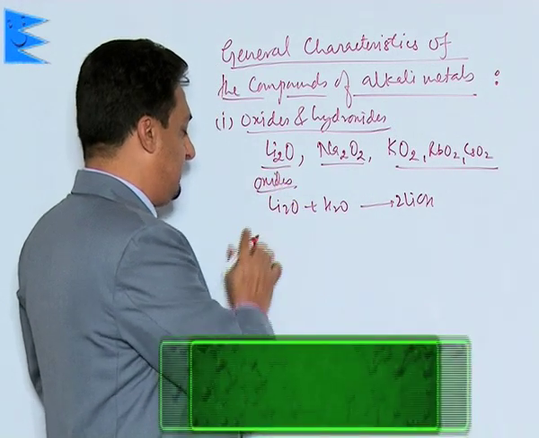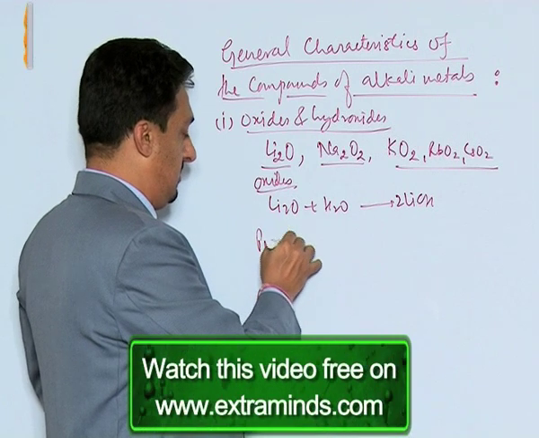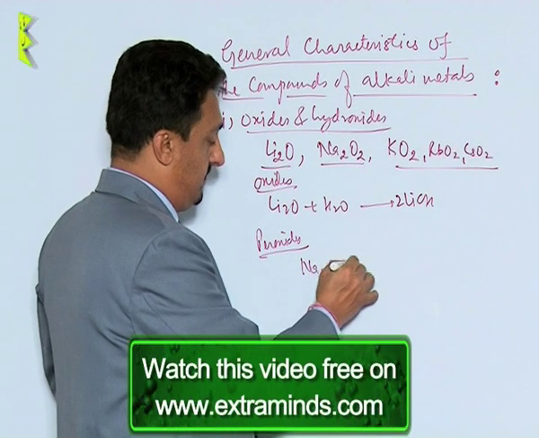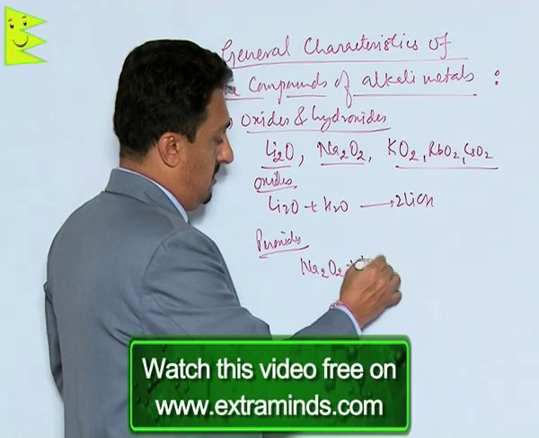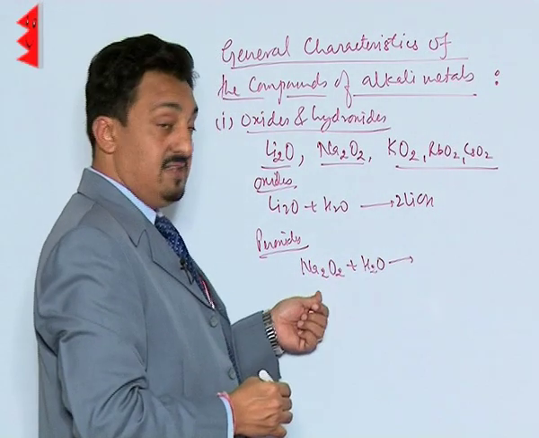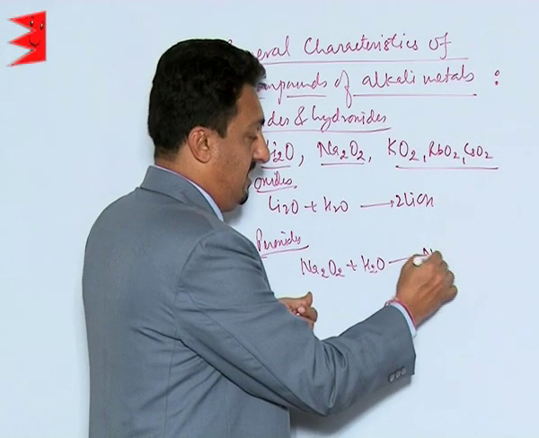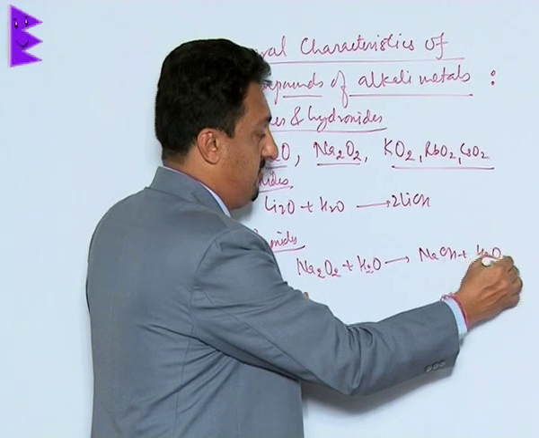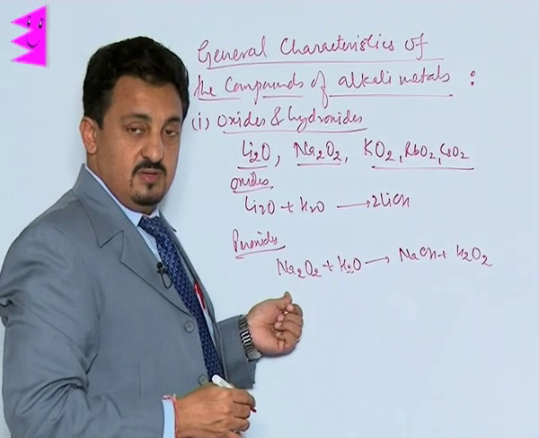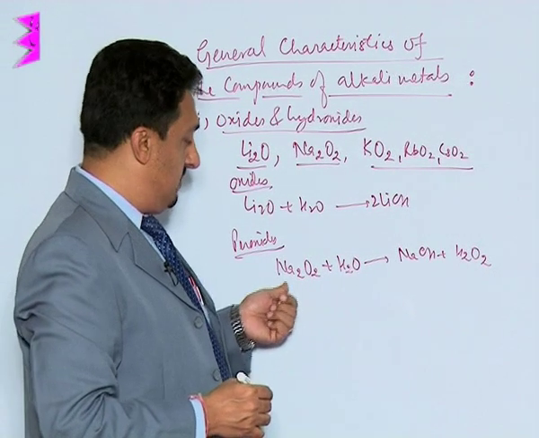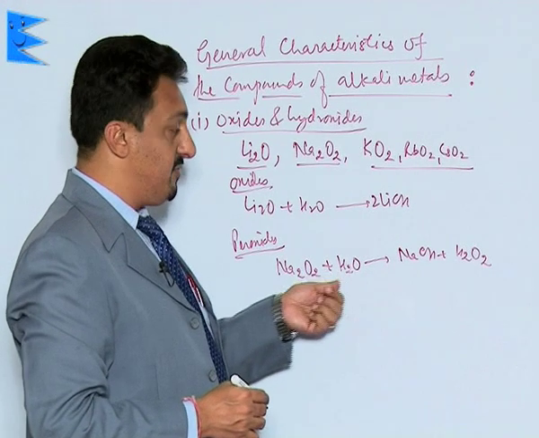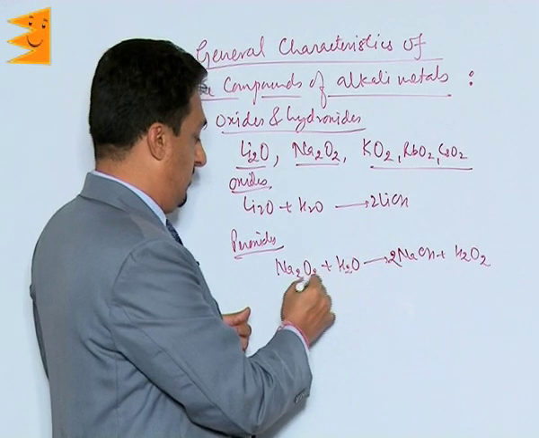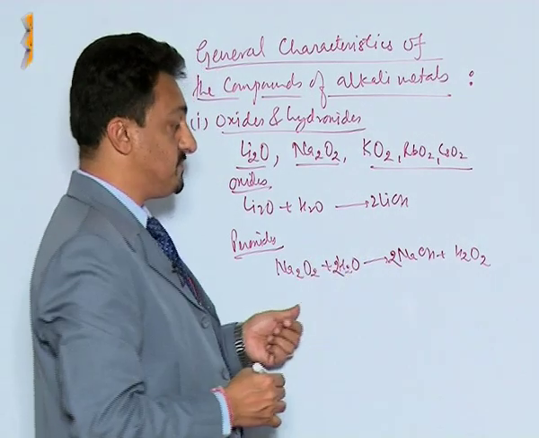when peroxides are added to water, what we get is their corresponding hydroxide along with the formation of hydrogen peroxide. This is also formed. So this is how this makes it very different, like you can make it twice. So it becomes 4, 2, and this becomes 4.